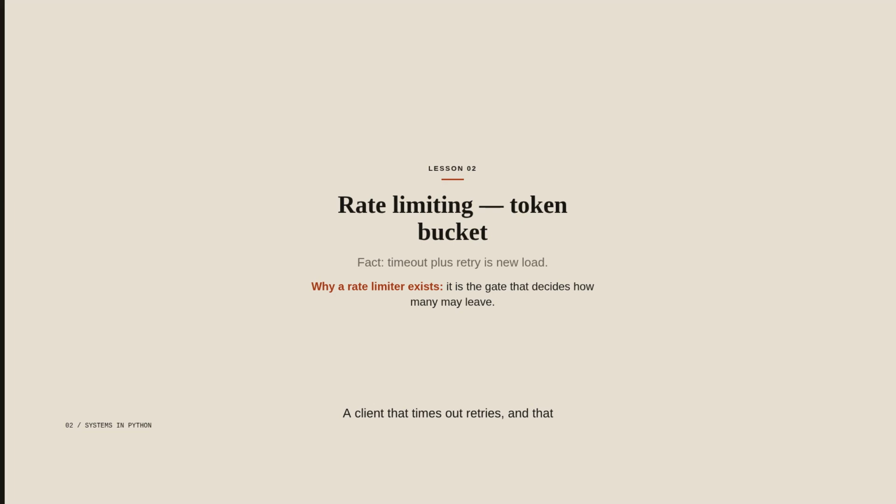A client that times out retries. And that retry is new load on the same workers that are still finishing the first write. A rate limiter sits in front of an API and decides how many requests may leave and how fast they may leave. The limiter we build here is a token bucket.